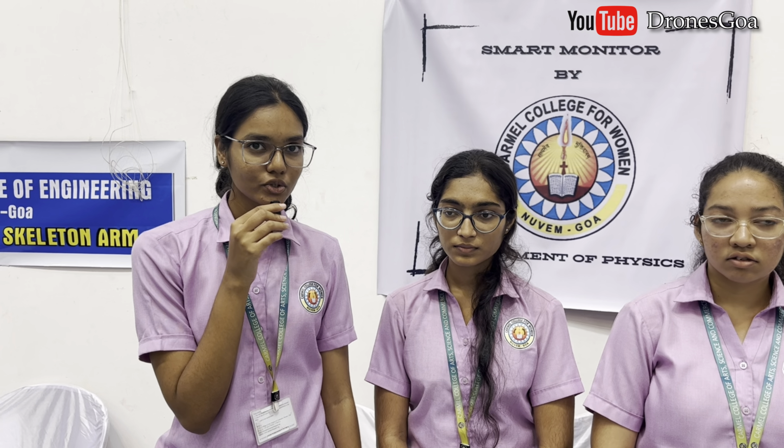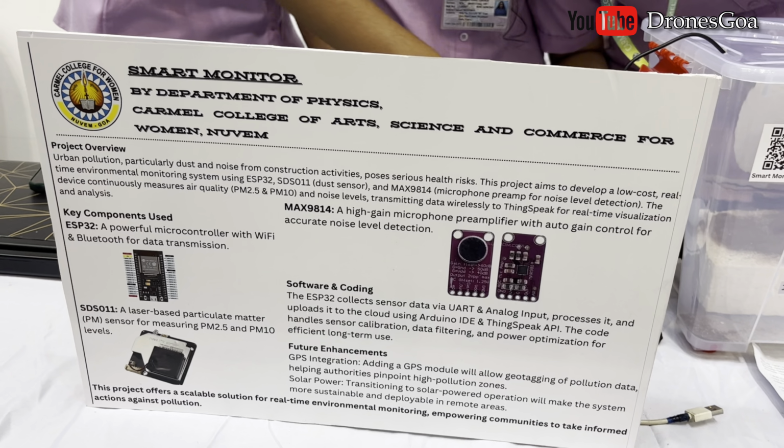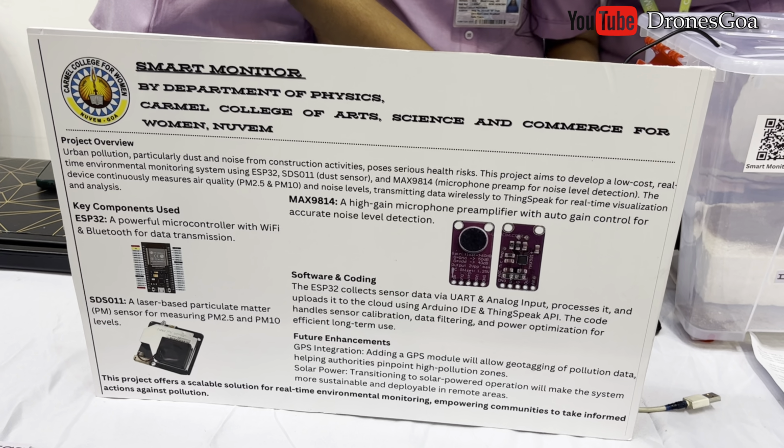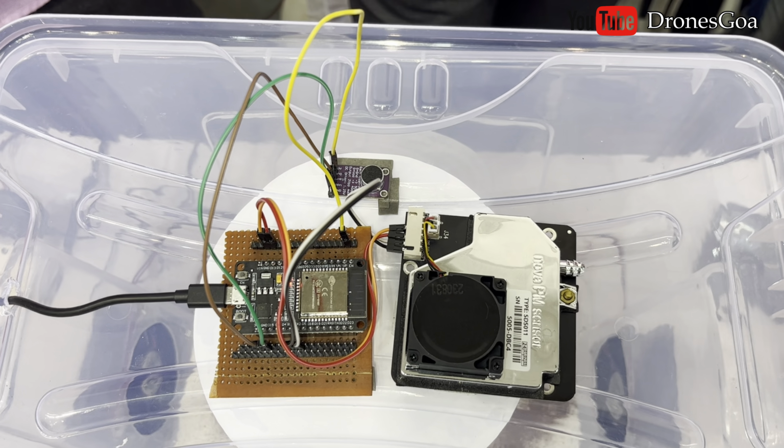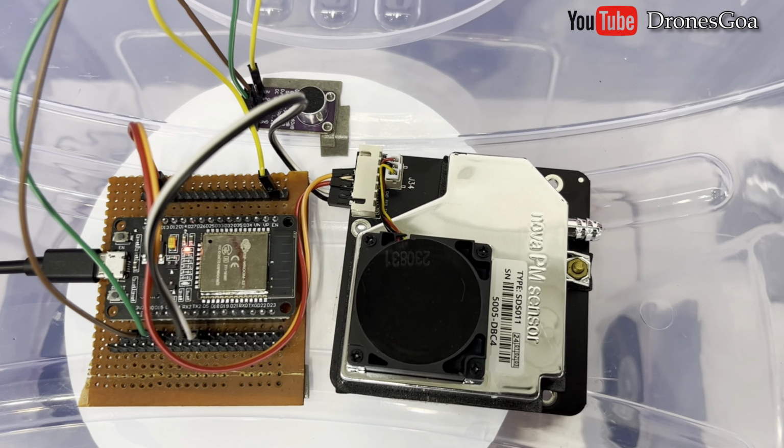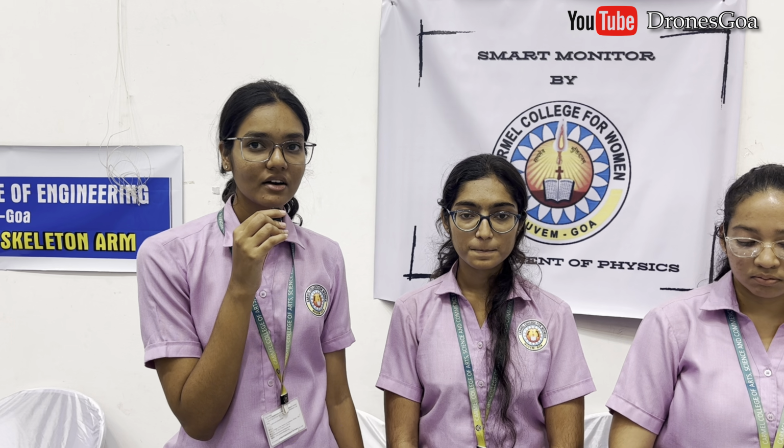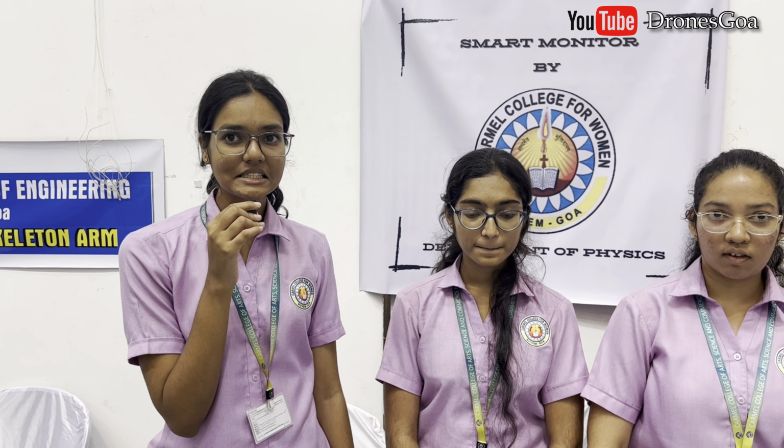So we have built a prototype which will try to solve this problem. We detect the noise levels and the dust levels in the surrounding area where our sensor is, and when it crosses an acceptable level, we send a notification to the concerned authorities. For this, we have just used three components.